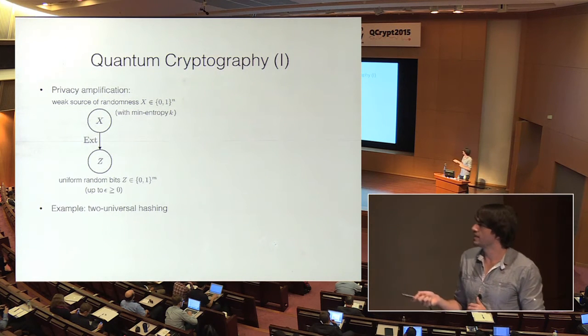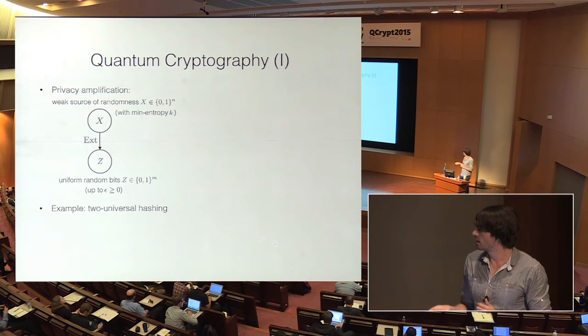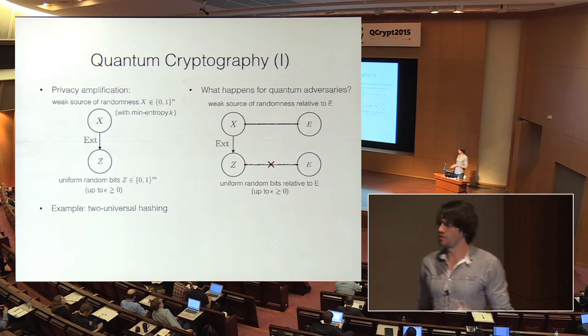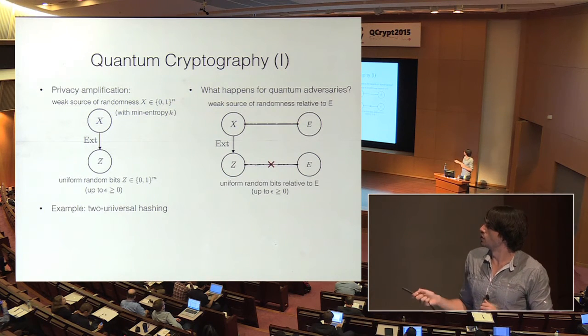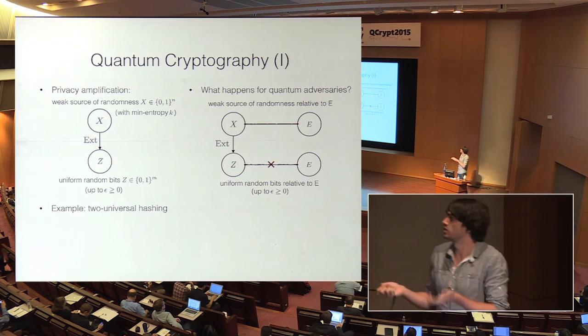So one way of achieving this is by using a set of 2-universal hash functions. But usually this is not exactly what we want to do. Actually, we want to achieve something stronger, right? We also want to get a handle on quantum adversaries. So we not only want to get uniformly random bits, but we want them also to be uniform relative to some quantum adversary E.